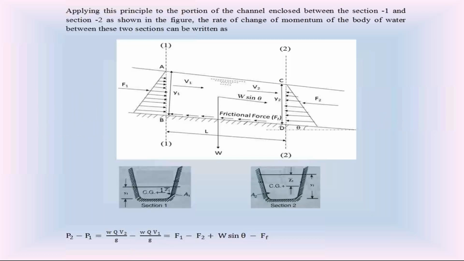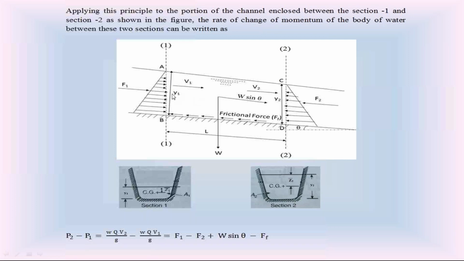Then we consider this channel portion between section 1 and section 2. At section 1, V1 is the velocity, Y1 is the depth of flow. At section 2, V2 is the velocity, Y2 is the depth of flow. At section 2, the linear momentum per unit time, P2, is equal to WQV2 by g, where Q is the discharge. At section 1, P1 is equal to WQV1 by g.